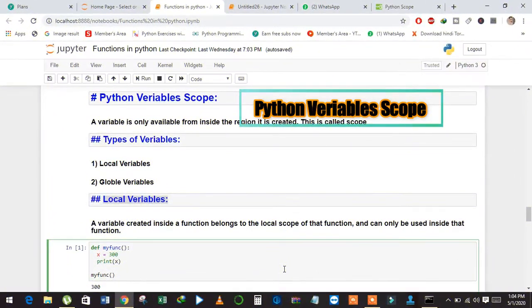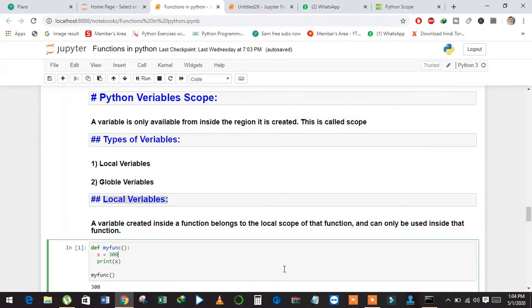In this video, we are going to discuss Python variable scope. In the previous video, we discussed Python functions, and in a function we can create different types of variables. Now we will discuss the scope of a variable. What does it mean by scope of a variable? A variable is only available from inside the region it is created.